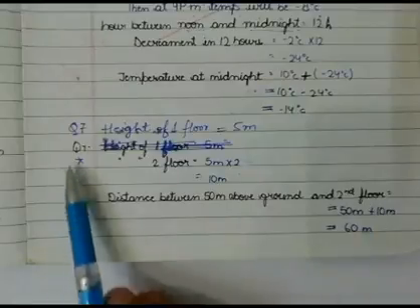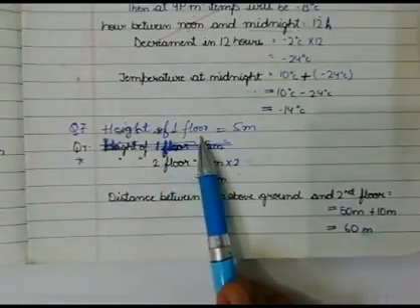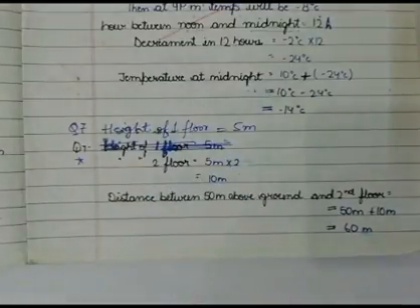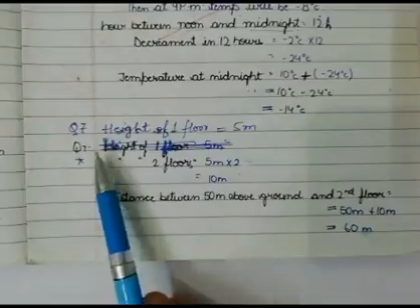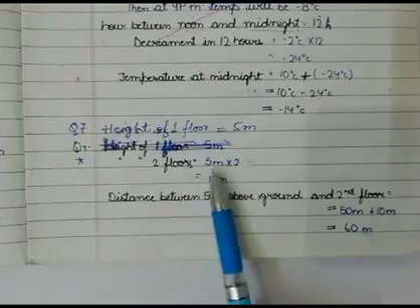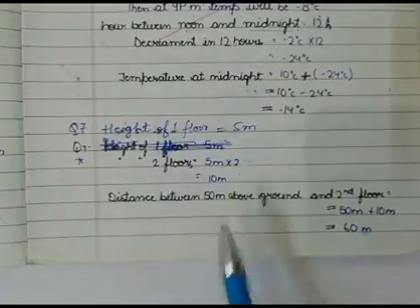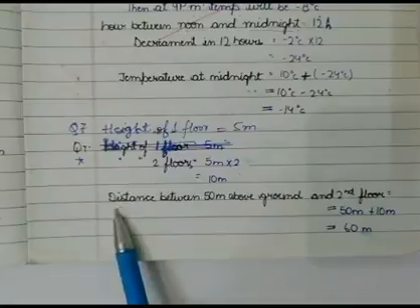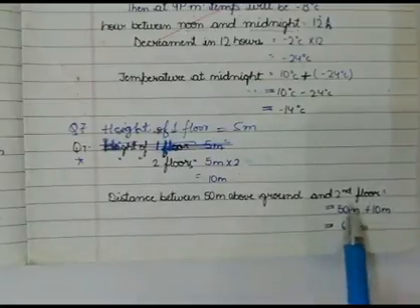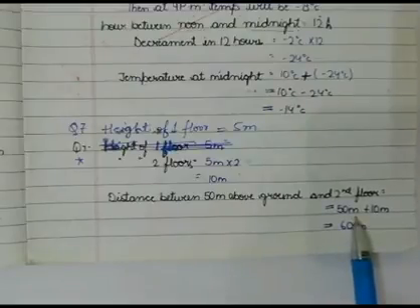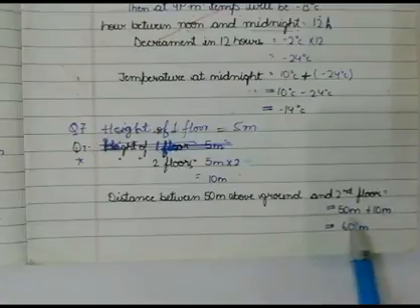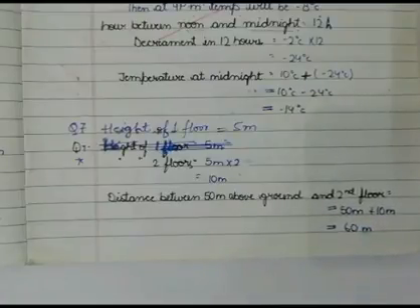Okay, now here is the solution. Height of one floor, it is 5 meter. So height of 2 floors, it will be 5 into 2, 10 meter. Now the total distance between 50 meter above the ground and the second floor. Because that person is 50 meter above the ground floor and the second floor is on 10 meter, so the total distance is 60 meter.